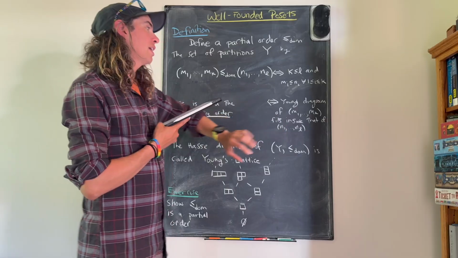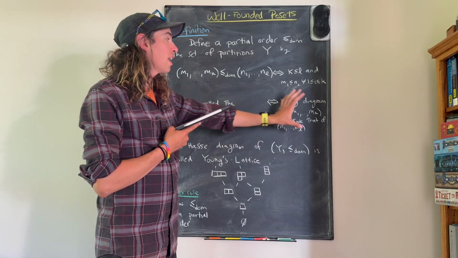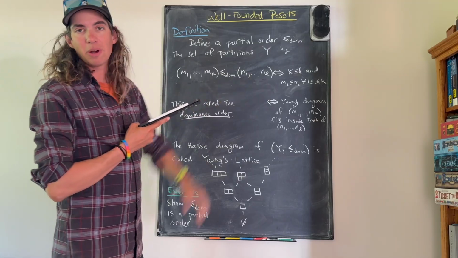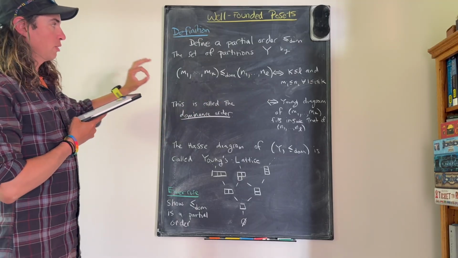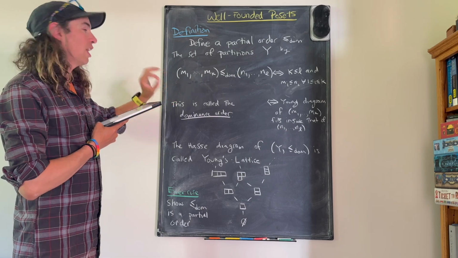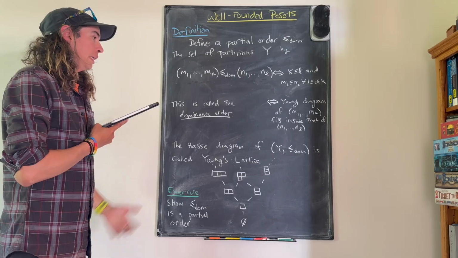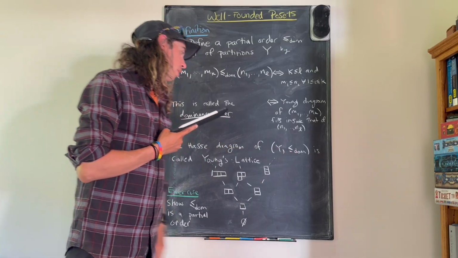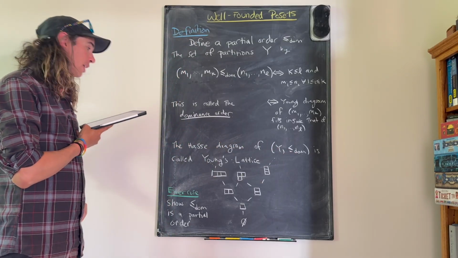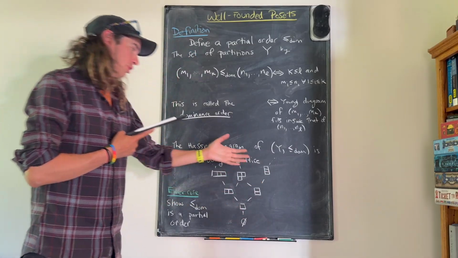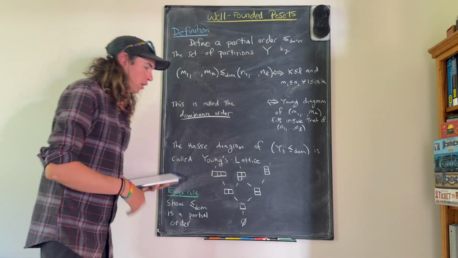Pictorially, this is very easy to understand. It's just saying that the Young diagram of this one will fit inside the Young diagram of that one, if I align their two top left corners. And so the Hasse diagram of this poset is called Young's lattice, and here I've drawn out the first 3 rows, I guess 4 maybe.